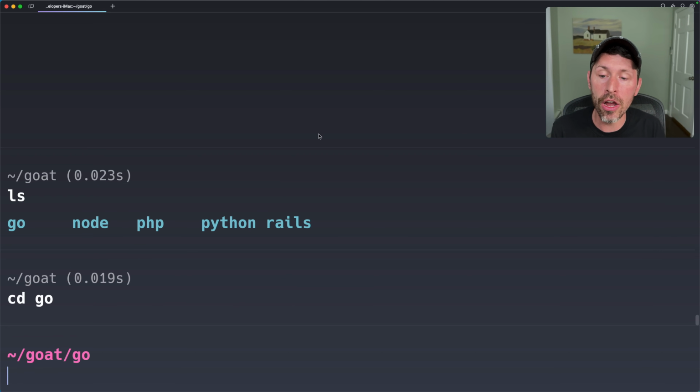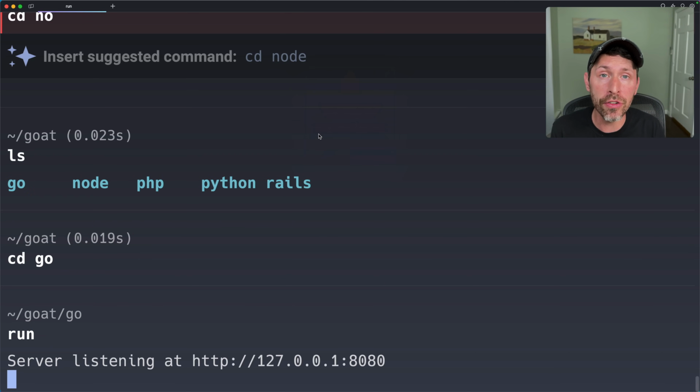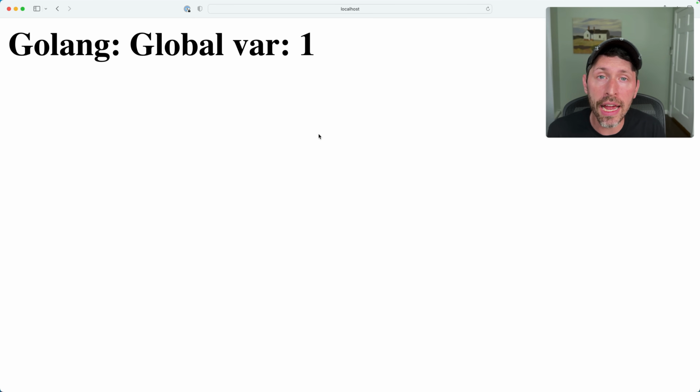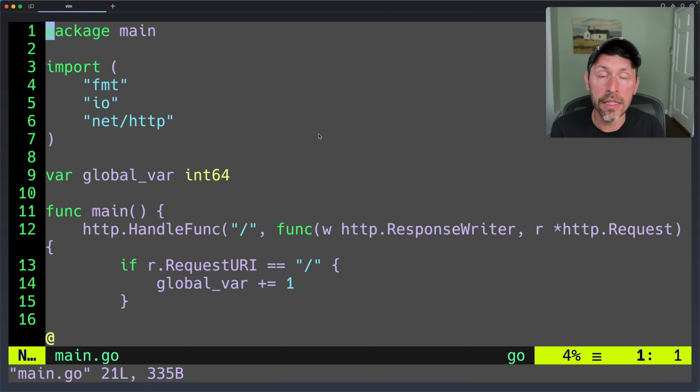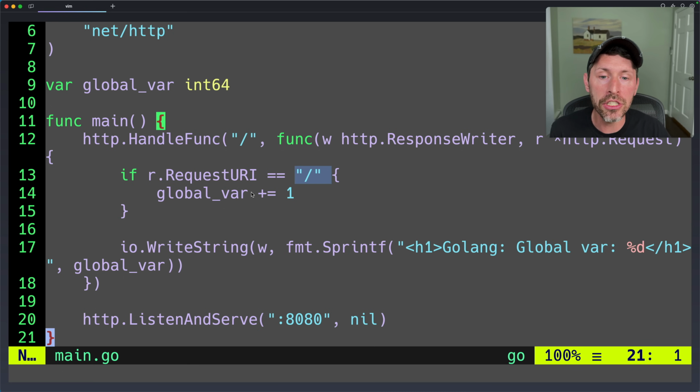So let's head into Go, and I'm going to run this Go web server. We'll head on over here and we'll see that every time I refresh the page, this global variable is increasing by 1, right? What's going on there? Well, let's go ahead and just see the server code, right? I have a global variable. The variable is a number, right? An int. Every time I go to the home page, I'm increasing the value of that variable by 1 and then displaying it, right?